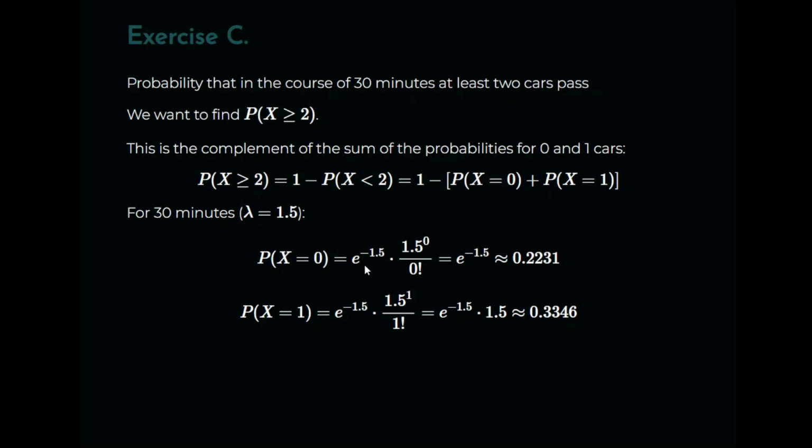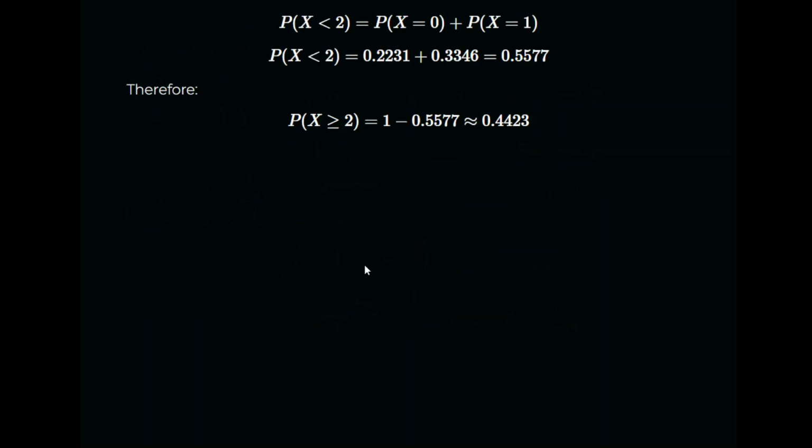The exponential of minus 1.5 times lambda to the power of 1, which is 1.5 to the power of 1, which is 1.5, divided by 1 factorial, which is 1. So essentially what we have here is the exponential of minus 1.5 times 1.5, and we have that already calculated for us. It's 0.2231 times 1.5, and that gives us 0.3346. So essentially what we have to do is add them together. And that works out to be 0.5577.